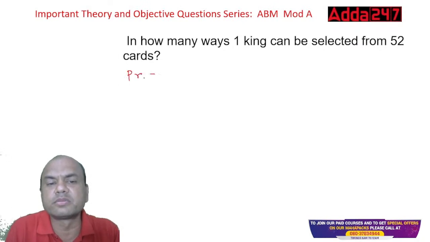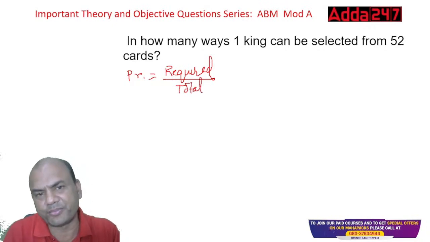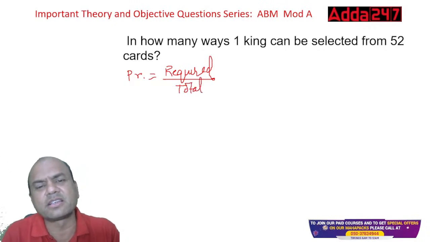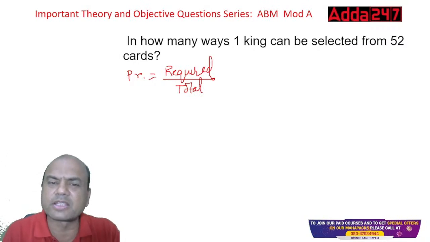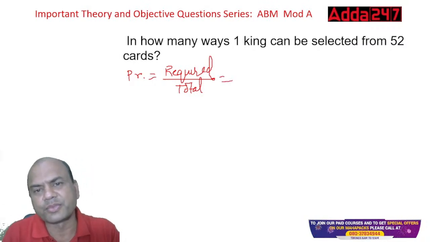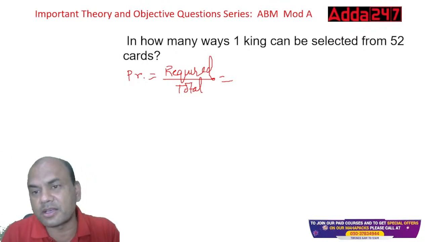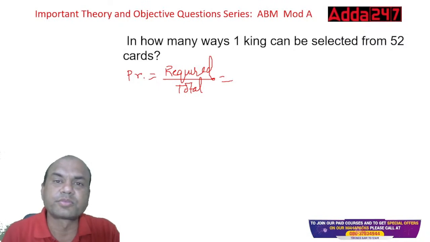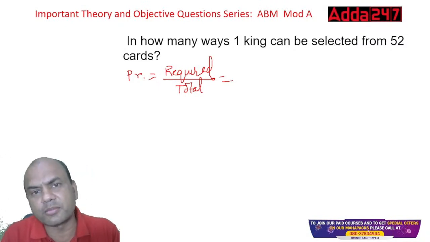Okay, I'll write it simple now. Probability equals required upon total. Keep it a very simple formula. In books, they have given this as success upon sample space and all this. Keep it simple. What is required? One king is required. So how many kings are there in a pack of 52 cards? 4. So out of those 4, any king can come, isn't it?